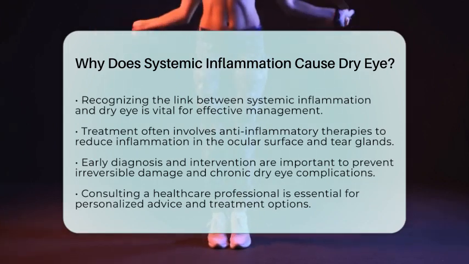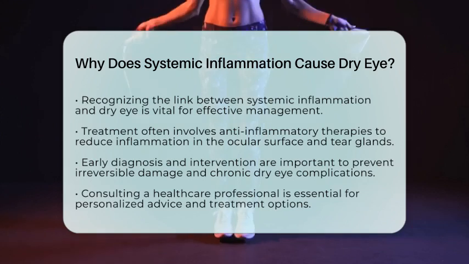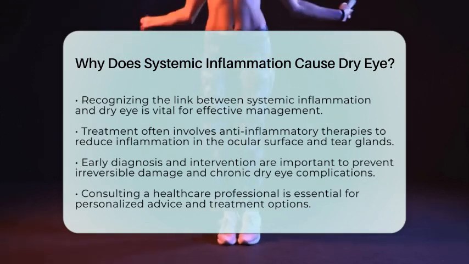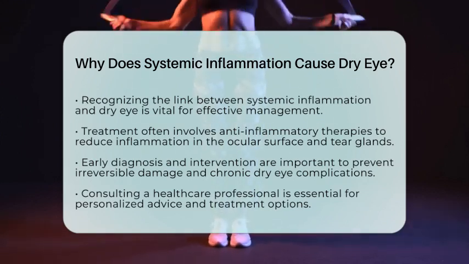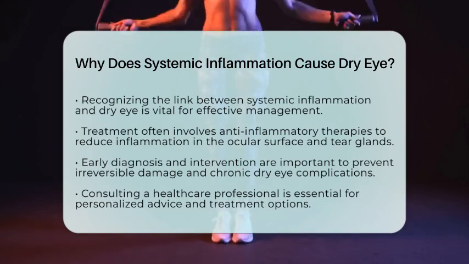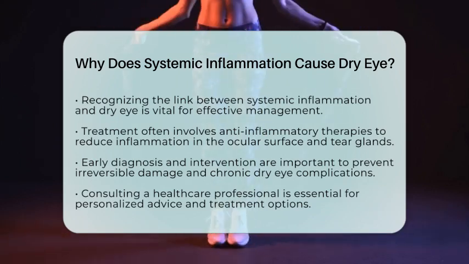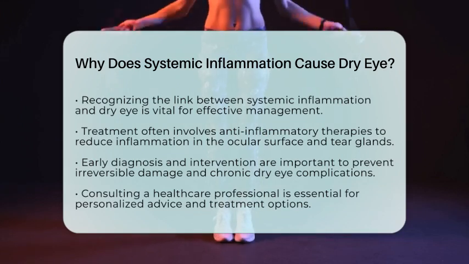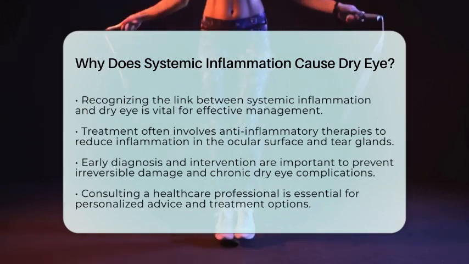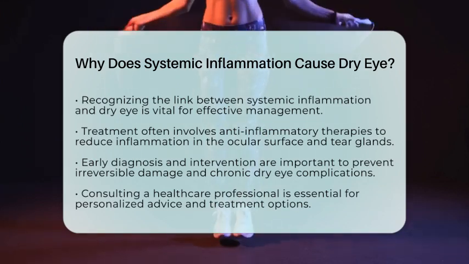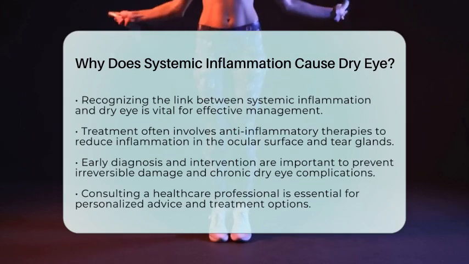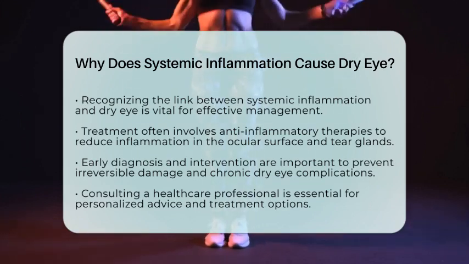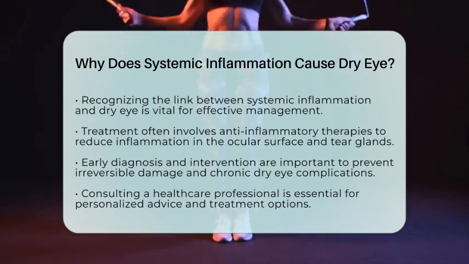Early diagnosis and intervention are crucial to prevent irreversible damage to the glands and chronic dry eye complications. Understanding how systemic inflammation affects eye health can guide better treatment approaches and improve the quality of life for those affected. Always consult a healthcare professional for personalized advice and treatment options tailored to individual needs.